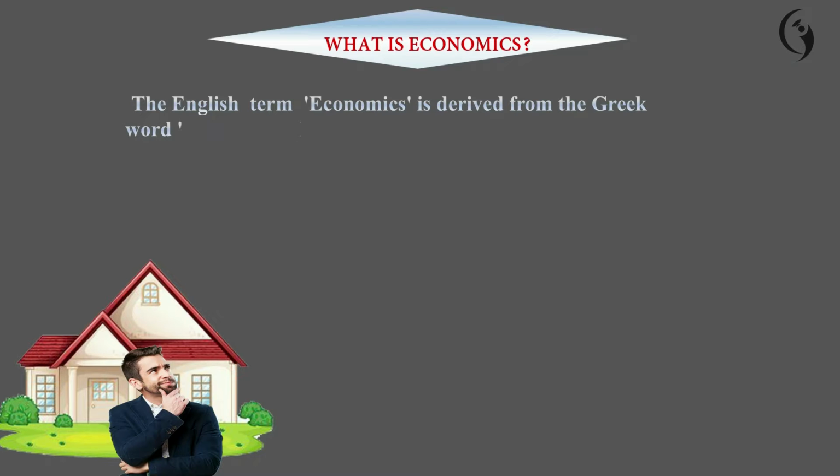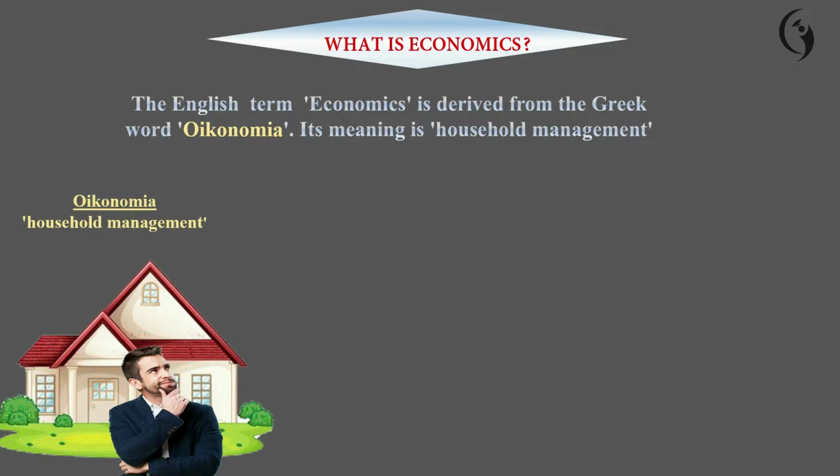The English term economics is derived from the Greek word oikonomia. That means household management. Household means individuals. The individual management consists of two functions.